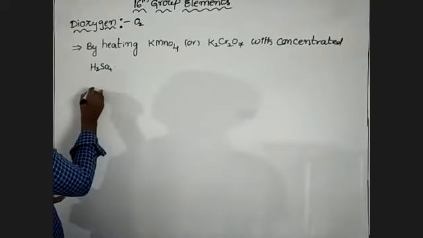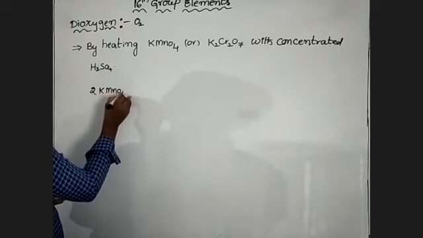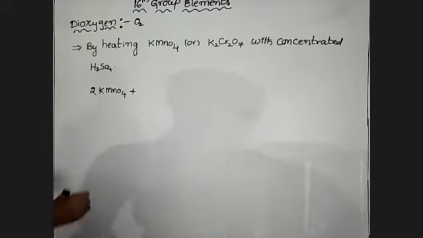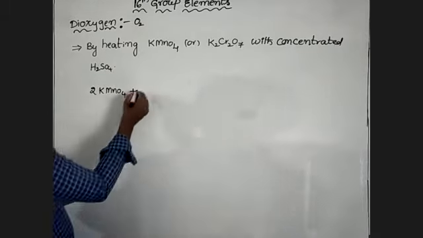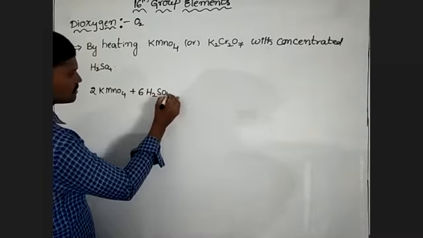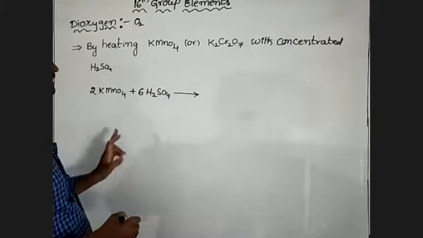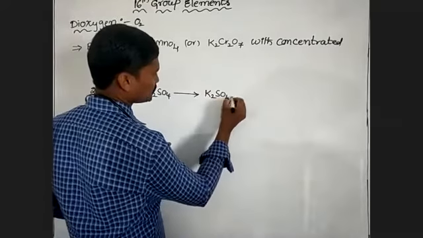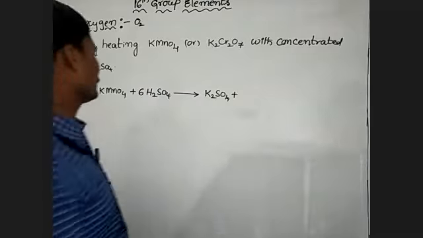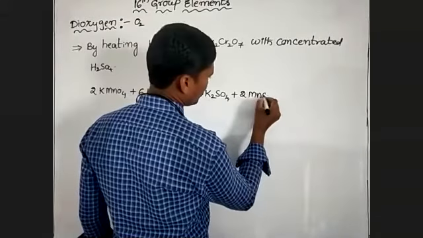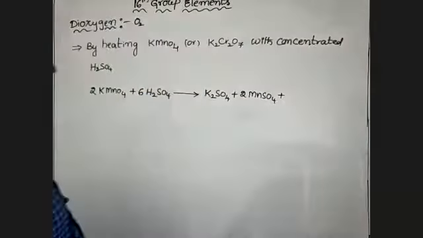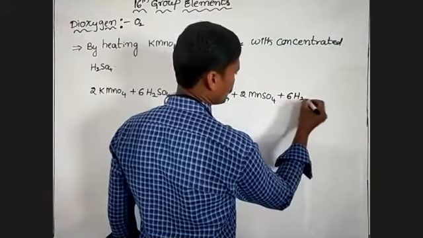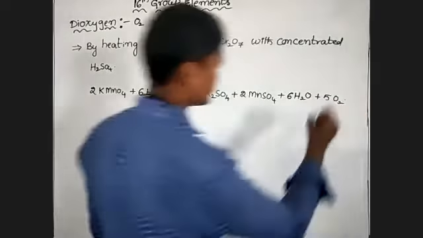So first one is 2 moles of potassium permanganate, on heating with 6 moles of concentrated sulfuric acid, it forms potassium sulfate and manganese sulfate, and 6 moles of water and 5 moles of dioxygen.